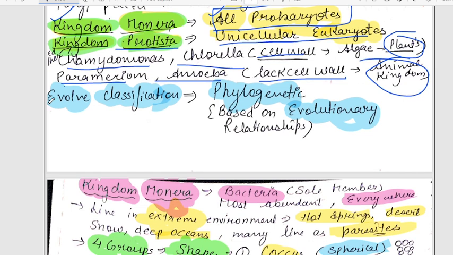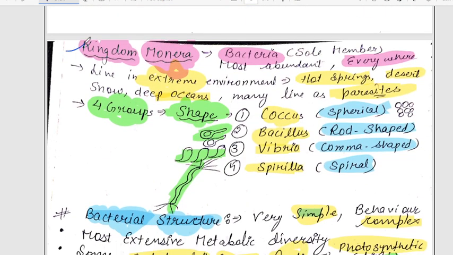How did the classification evolve? On the basis of phylogeny. What do you mean by phylogenetic? Phylogenetic means ancestral relation: how two different groups are ancestrally related. For example, humans and gorillas are basically cousins. They have very similar DNA, so they are similar because of their ancestry and evolutionary relation. That's how, by DNA checking or sequence similarity, they check the phylogenetic relation between different groups.